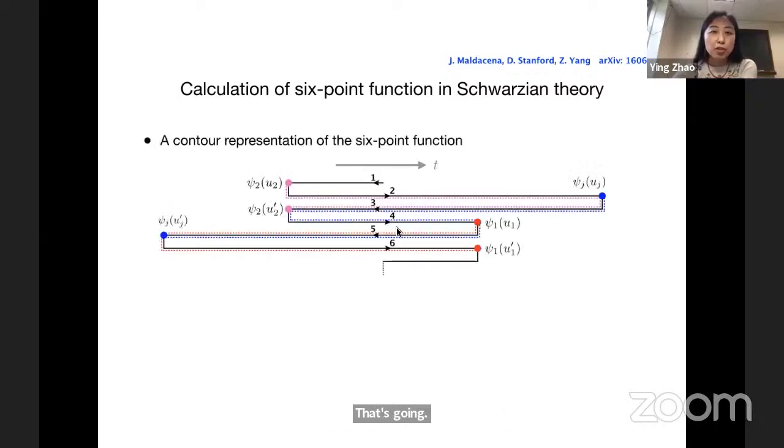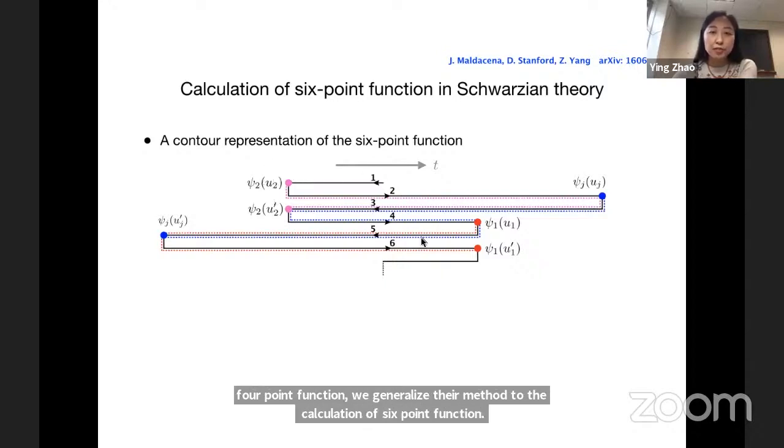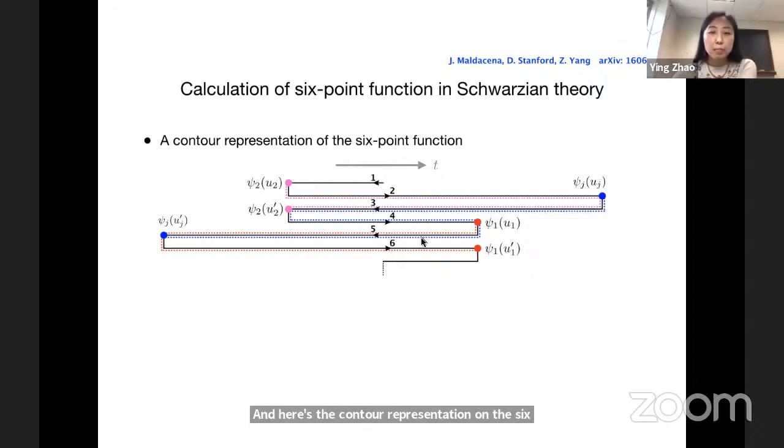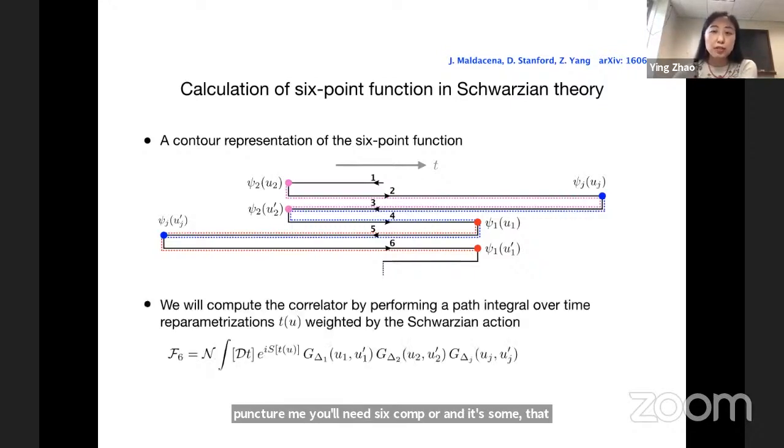Our approach mostly follows from the calculation in this paper. They did some calculation for the 4-point function. We generalized their method to the calculation of a 6-point function. And here's the contour representation of the 6-point function. You need 6 contours, and that means this quantity is maximally out of time ordered in a certain sense. And we won't go into the details about the calculation in this talk.